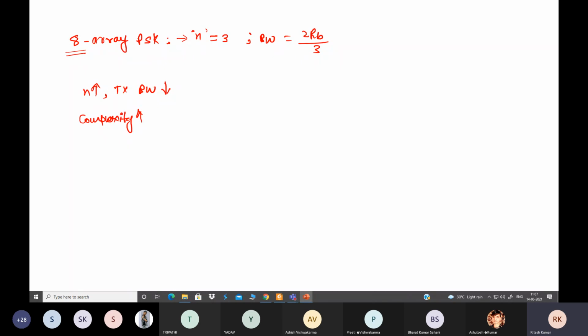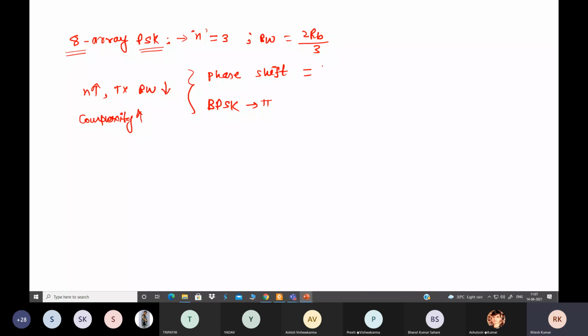Now another point is phase shift. Since we are discussing PSK, what should be the phase shift? See, phase shift. In BPSK, how much phase shift was required? Between 2 points, 1 phase shift, and that phase shift was what? Pi.